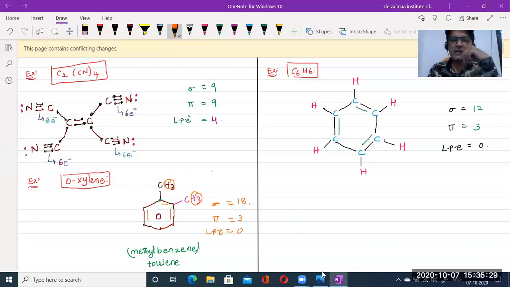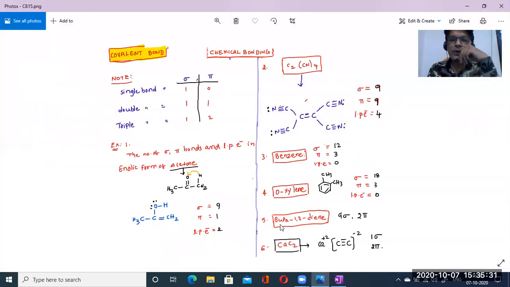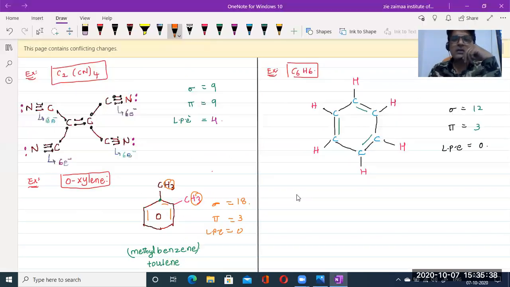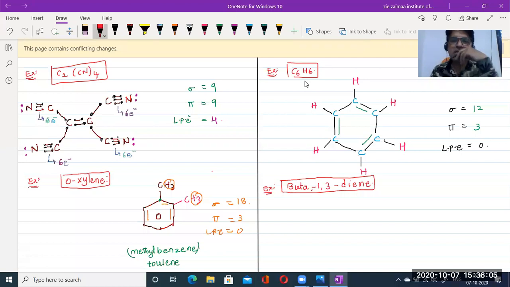Next, one more example: buta-1,3-diene. How can we draw the structure depending upon this IUPAC name? What is the word root over here? But. But means 4 carbons: 1, 2, 3 and 4 carbons.